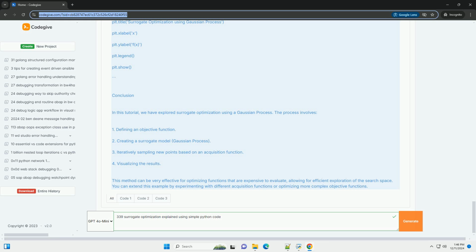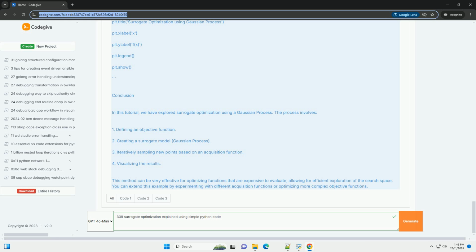Initialize sample points. X_init = np.array([0, 1, 3, 4, 5]). Y_init = objective_function(x_init).reshape(-1, 1). Fit the Gaussian process. gp.fit(x_init, y_init).